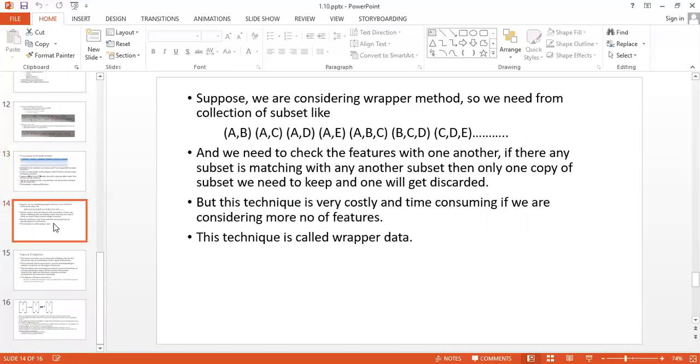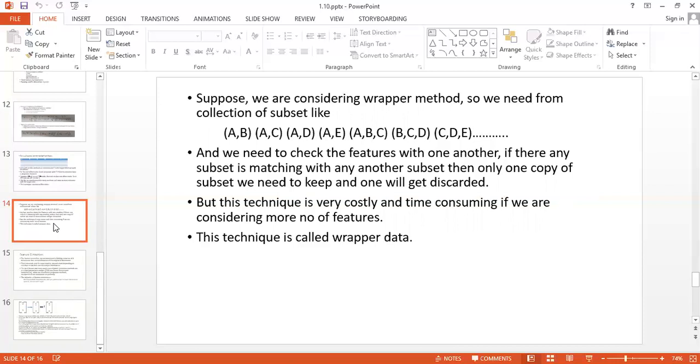Next, suppose we are considering the wrapper method. We consider subsets: first compare A with B, second A with C, third A with D, next A with E. Then consider A, B, C; B, C, D; C, D, E. Then A, B, C, D; then B, C, D, E. Likewise, you have to consider all possible combinations of the instances and check the relevance of one instance to another, whether combining this data creates an accurate result, and what the level of accuracy is, whether low or high.